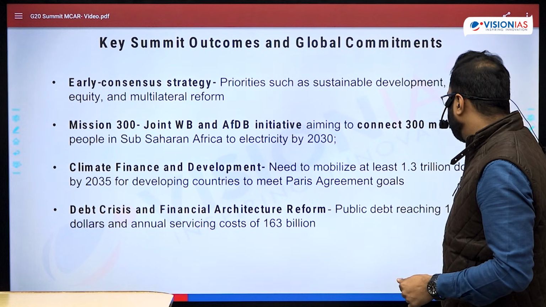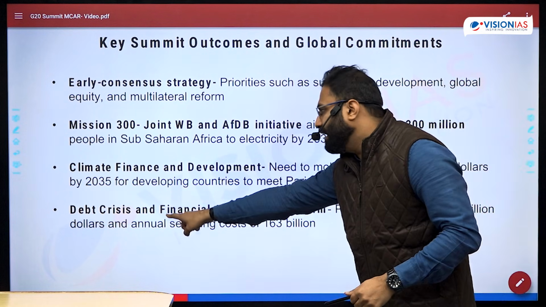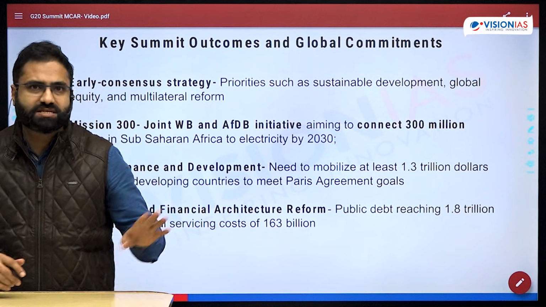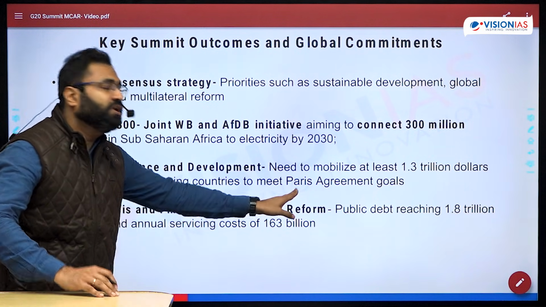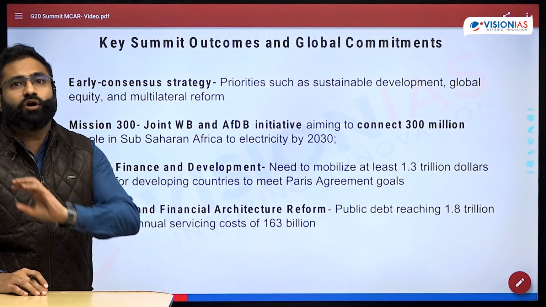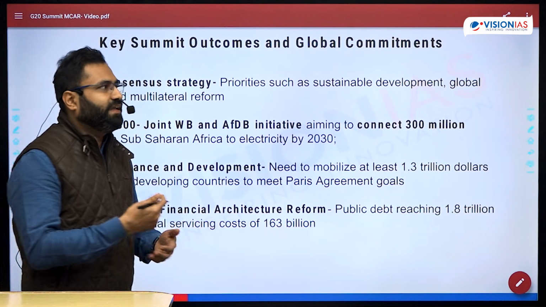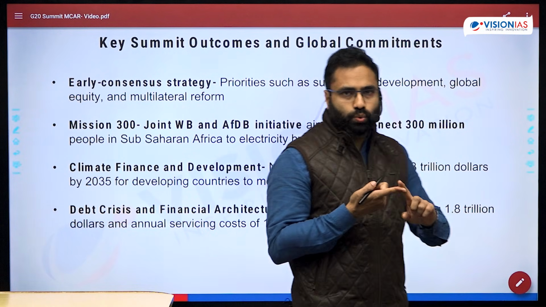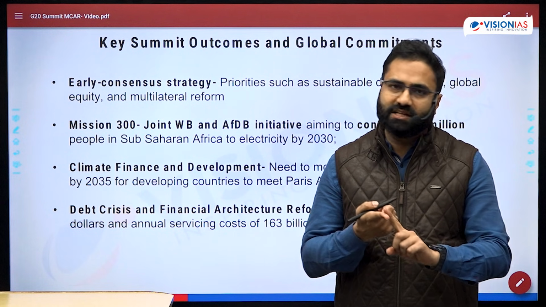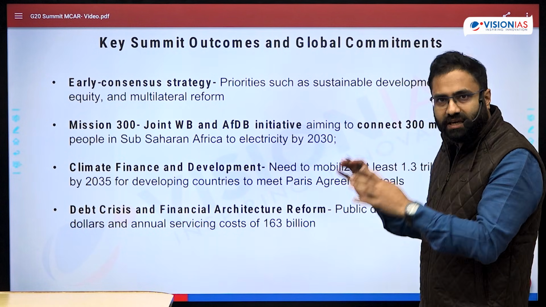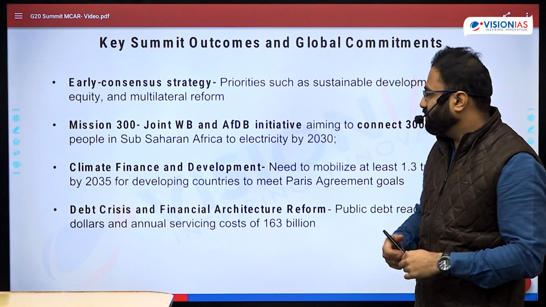So the public debt is roughly $1.8 trillion and the annual servicing cost is $163 billion. That means roughly you can assume that 10% of the entire loan amount is every year going in the repayment. That means first, the loan cost was very, very high. Secondly, the health and education are now going to suffer. Okay. So these are certain things that came out as the outcome of this particular summit.